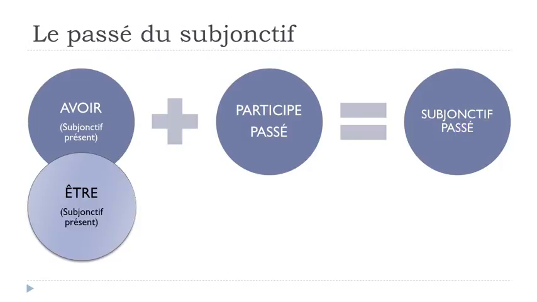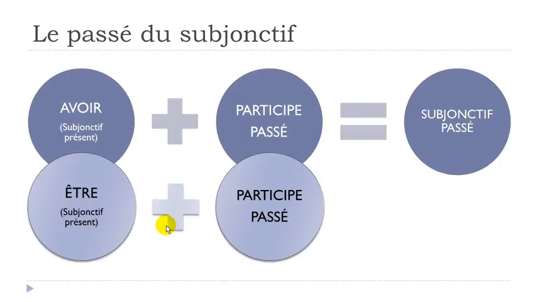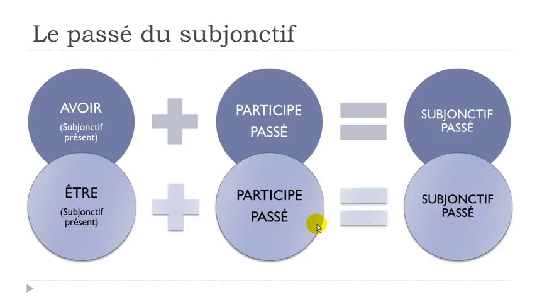Or, in some cases, you will use être at the subjonctif présent form, then the participe passé, and you will get your subjonctif passé. So it's quite interesting because this passé du subjonctif is not really tricky when you think about the way it is made, okay?